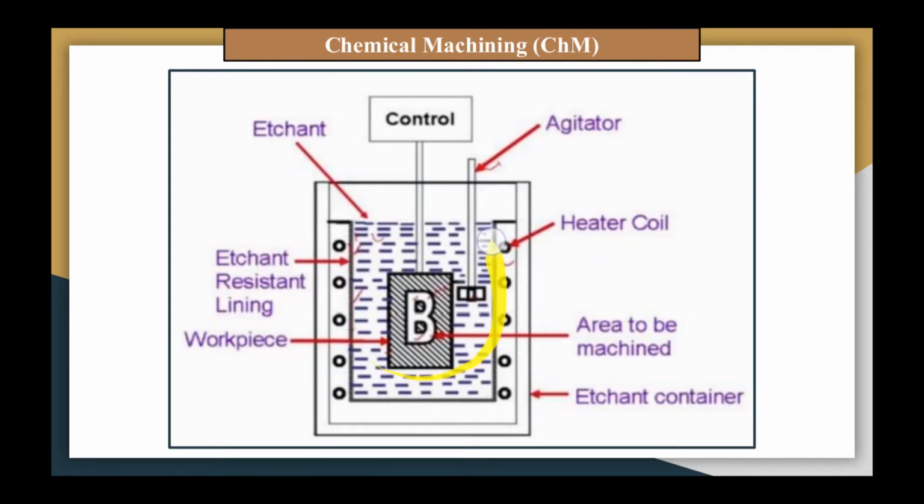It is mandatory to select the etchant composition based on our work material, and this process is independent of the mechanical, electrical and thermal properties of the work material. However, it relies on its chemical reactivity. So this is the summary of chemical machining.